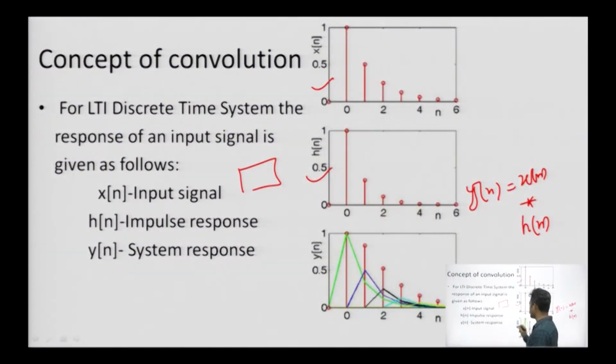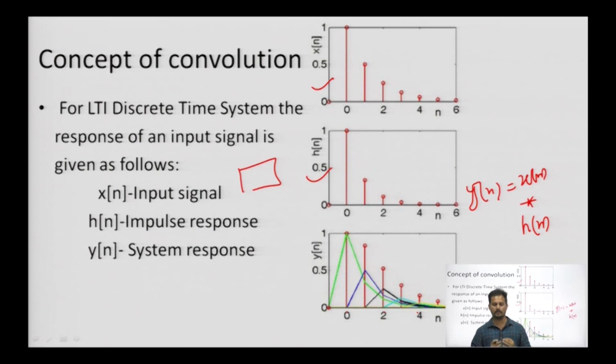Now, look at the response of the convolution output. This is y[n]. At every instant we have shifted, calculated the values, and plotted them. Convolution basically gives the area combined by these two signals, x[n] and h[n].